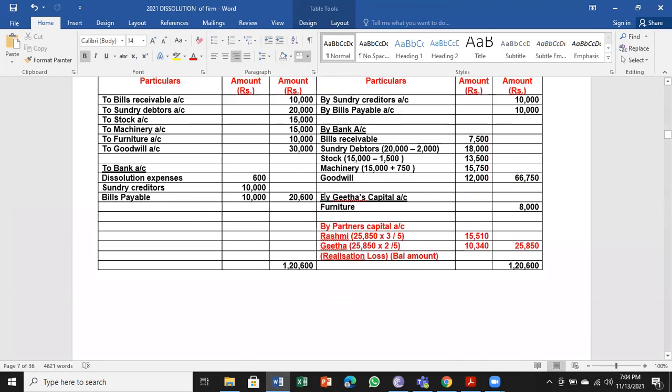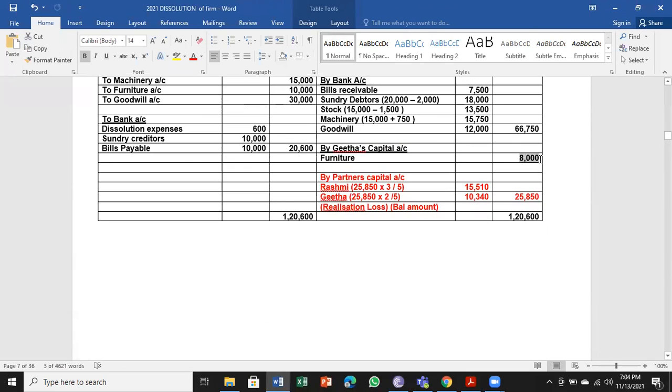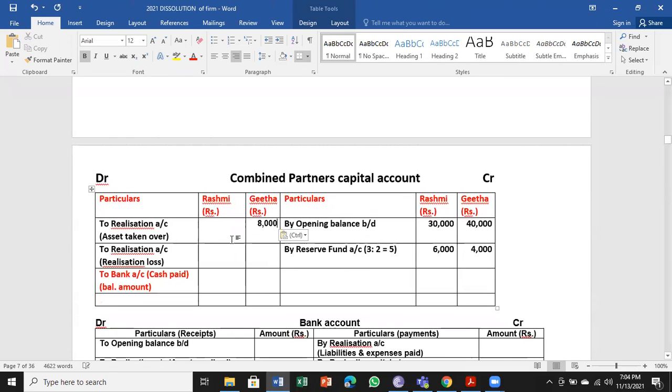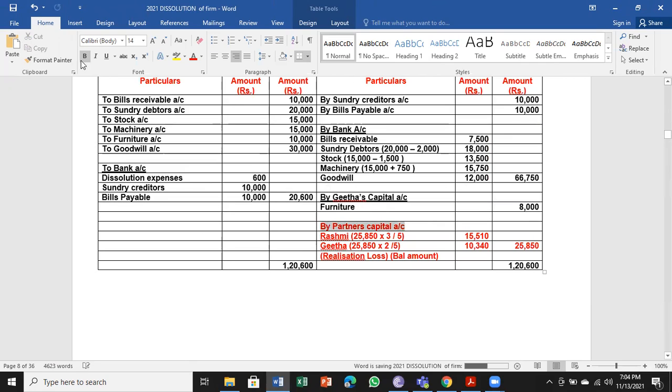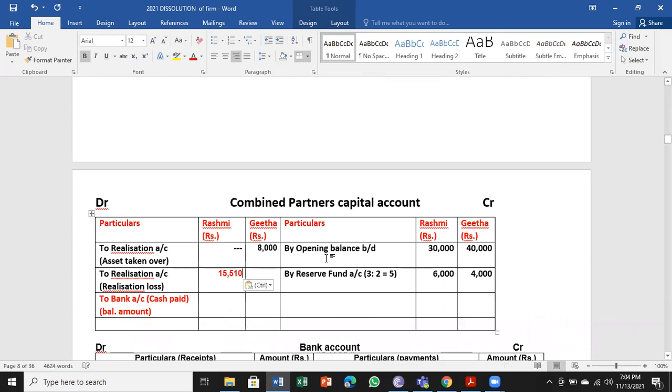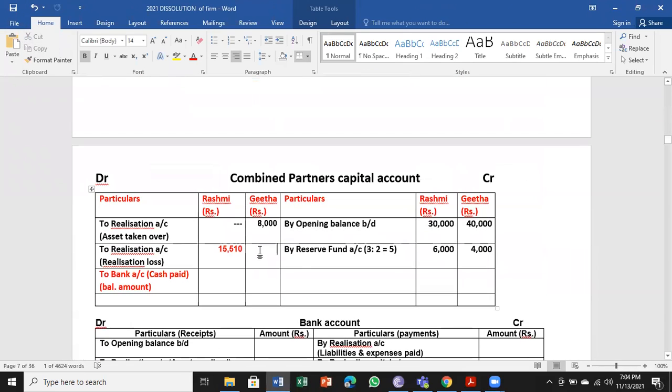So from the balance sheet, we take capitals and reserve fund, then all transfer entries. Geeta has taken over one asset, that is furniture, for rupees 8,000. So only for Geeta, asset taken over 8,000. Then we have the realization loss: this amount is a loss for the first partner, and 10,340 is the loss for the second partner.